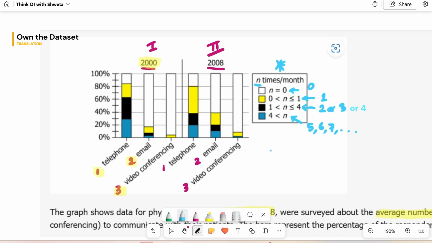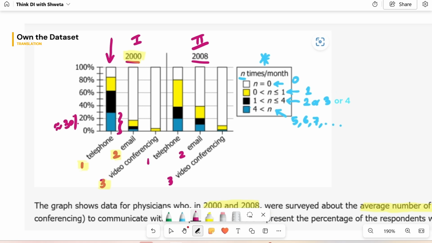So, how do I use all of this together? We'll take one example. Let's take 2000 and let's take the telephone. This particular section. Look at the blue section here first. How much is this? You see, if on the left side I have 20% and 40%, then the exact midpoint is 30. This is slightly less than that, but I can say it's very close to 30, it's 28, 29%.